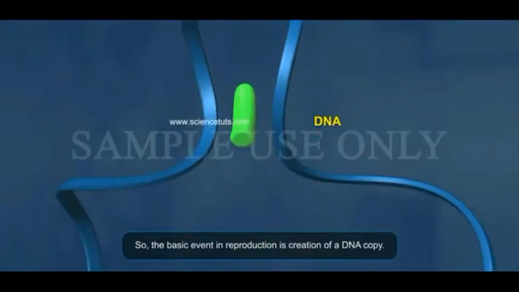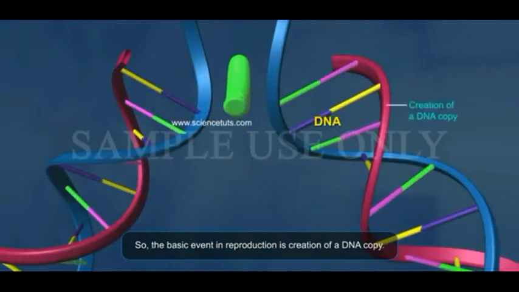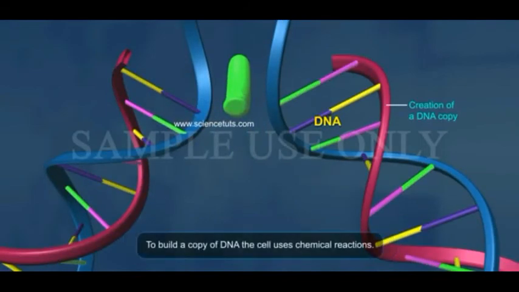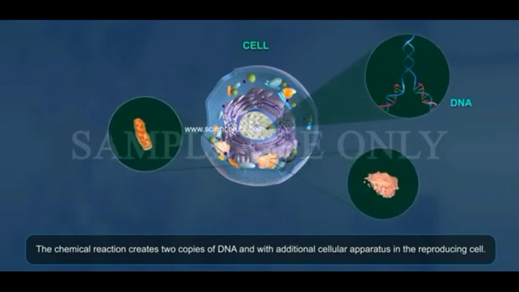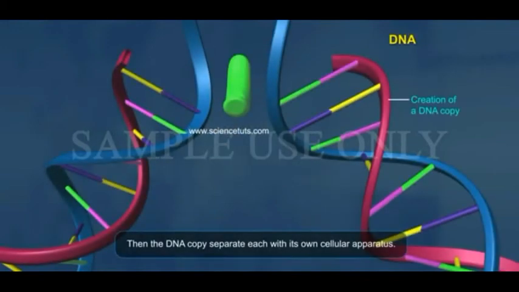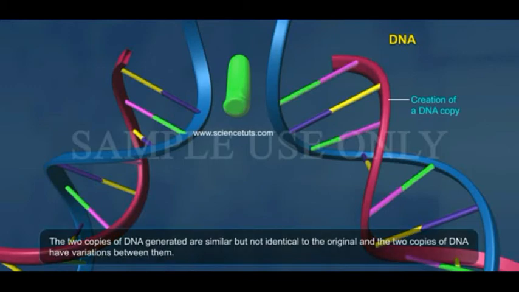The basic event in reproduction is creation of a DNA copy. To build a copy of DNA, the cell uses chemical reactions. The chemical reaction creates two copies of DNA with cellular organelles. Then the DNA copy separates, each with its own cellular apparatus. The two copies of DNA generated are similar but not identical to the original, and the two copies of DNA have variations between them.